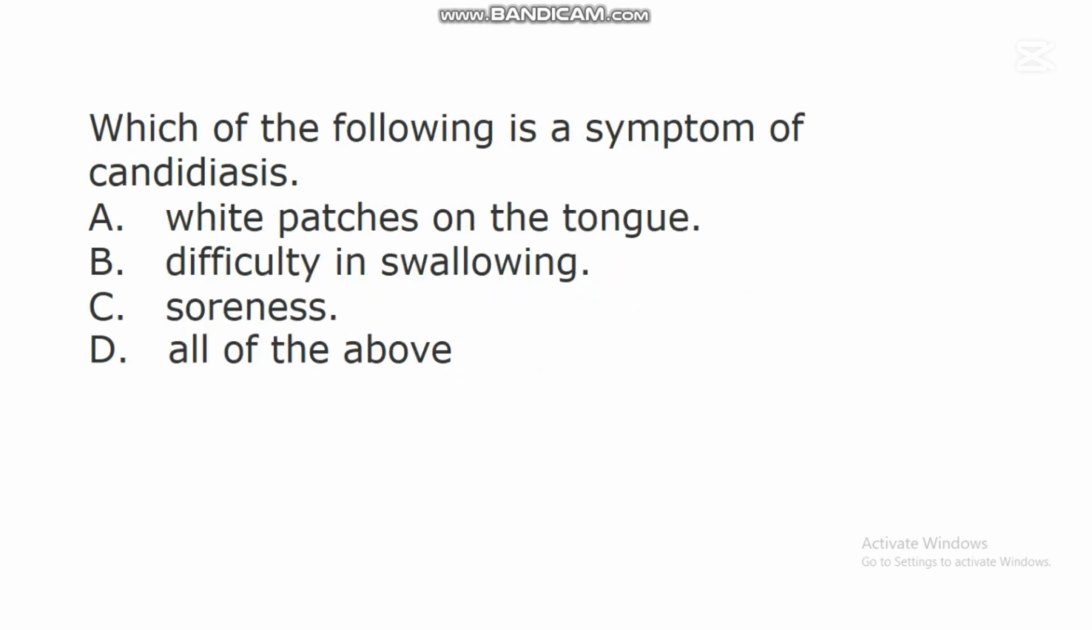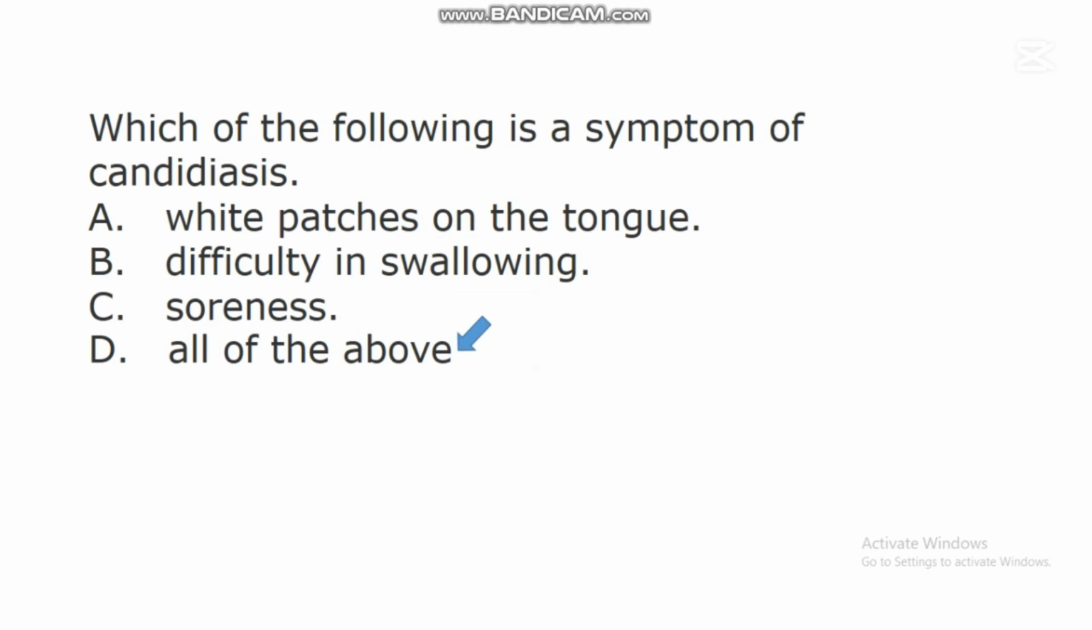The next question says, which of the following is a symptom of candidiasis? A. White patches on the tongue. B. Difficulty in swallowing. C. Soreness. D. All of the above. In this question, the correct answer is D.